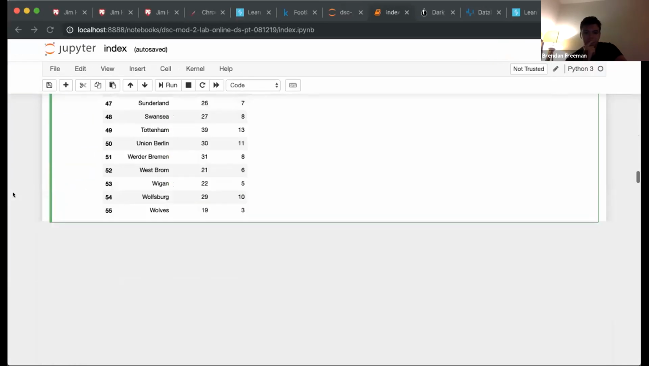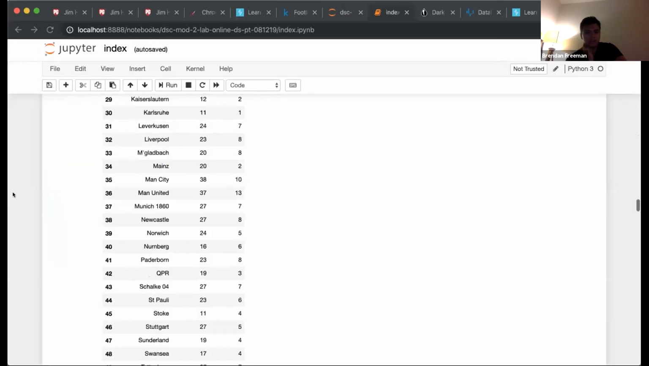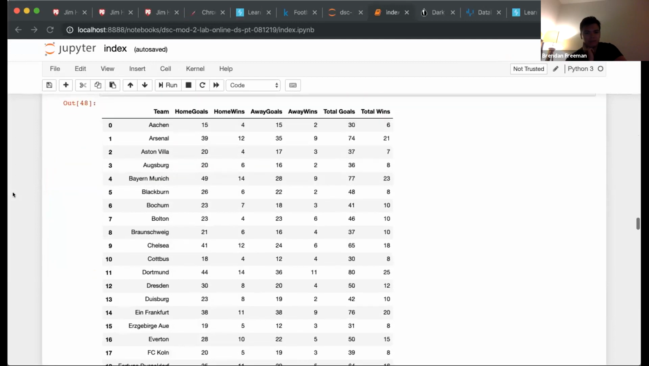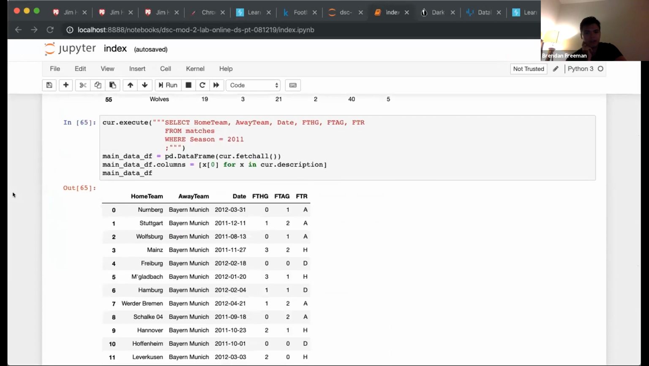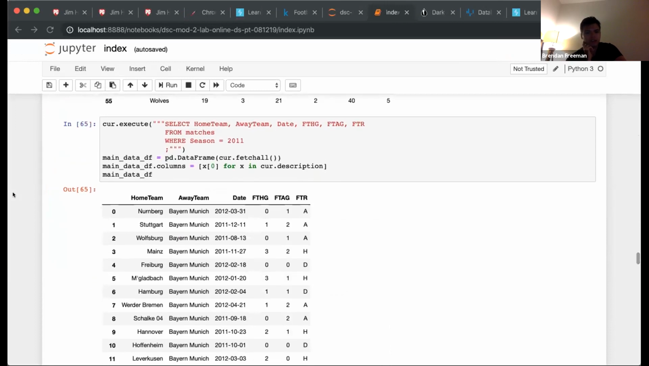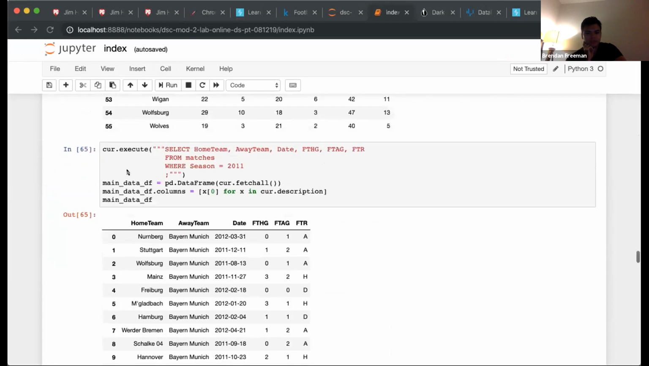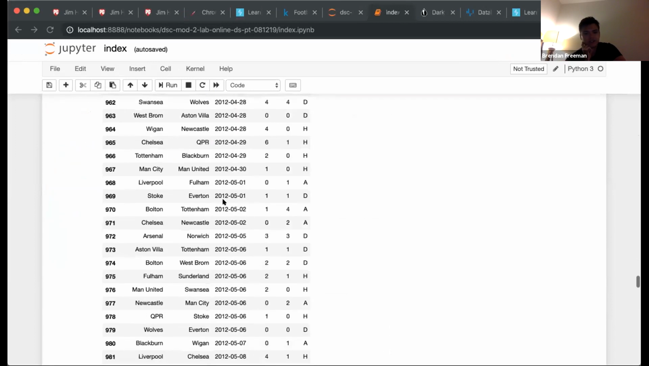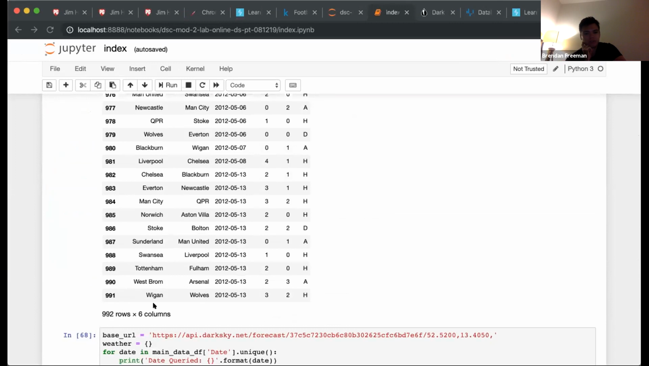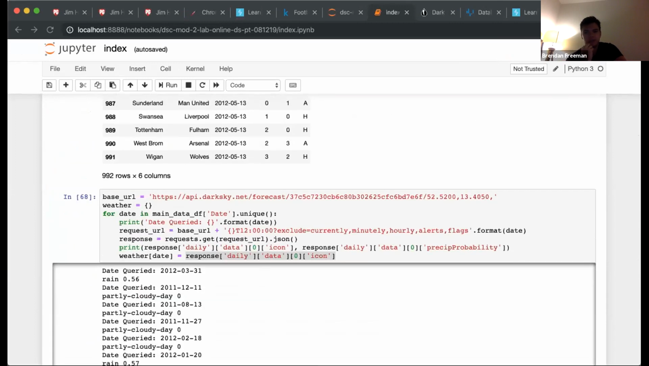All right. So we basically did the same process that Beth did, only we went about it a little bit differently in how we structured the data to get there. Here we did the same thing. You get home team, away team, date, FTHG, FTAG, FTR. You get your 992 games from the 2011 season. And so you see here's where we actually go and call the weather API.